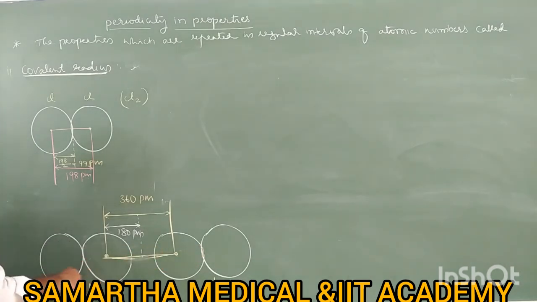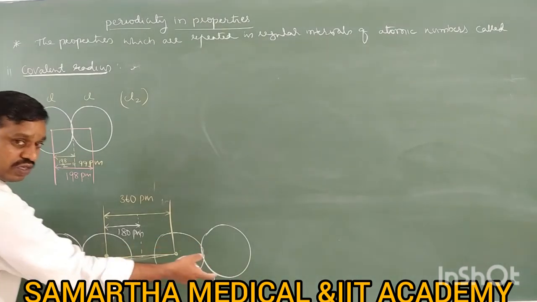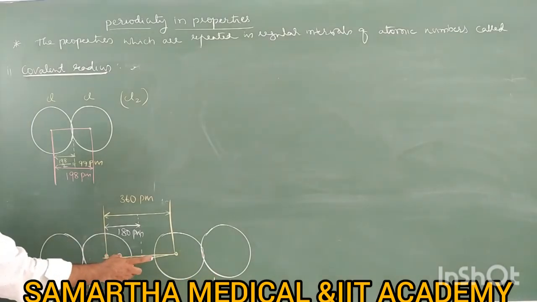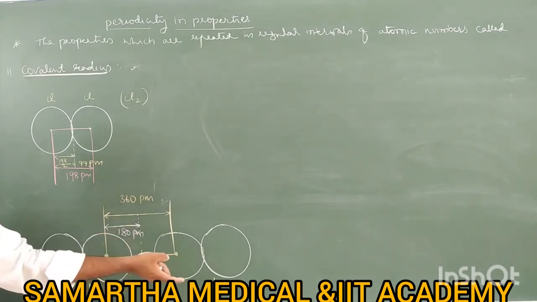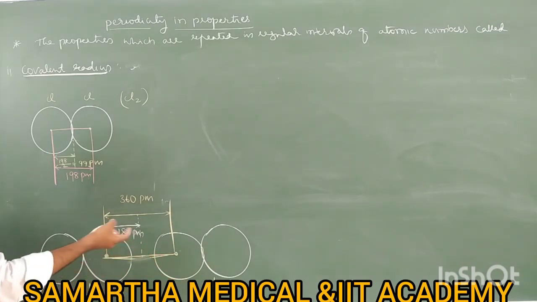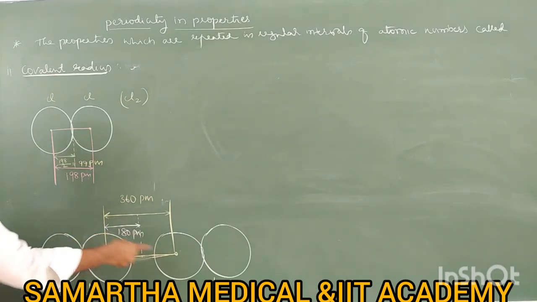It is of one molecule, it is of another molecule, held together by van der Waals bond.